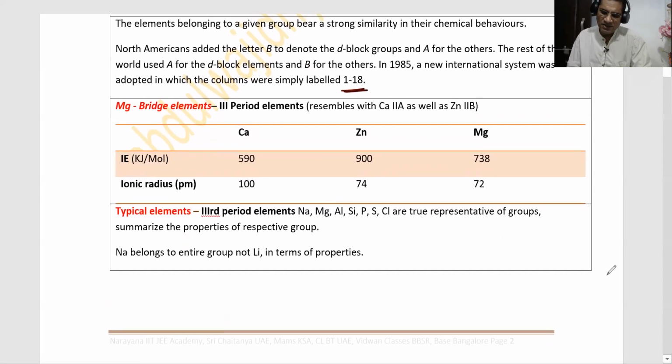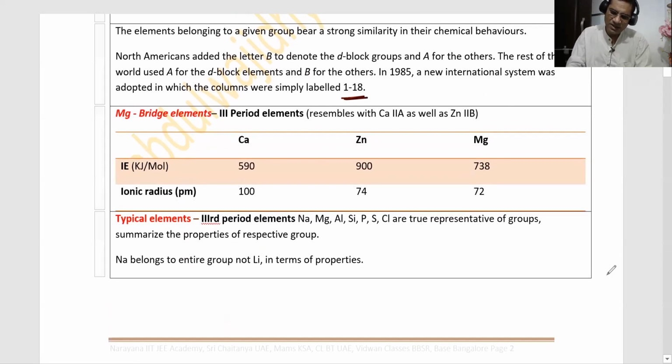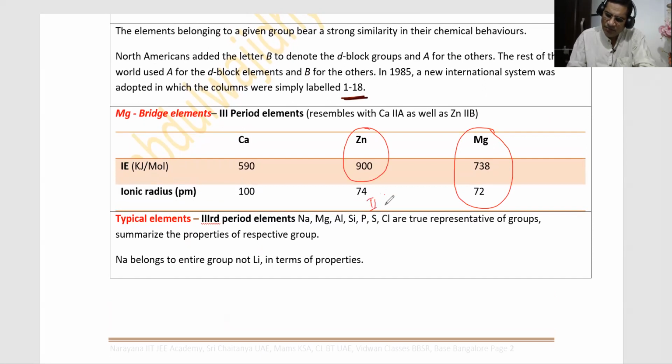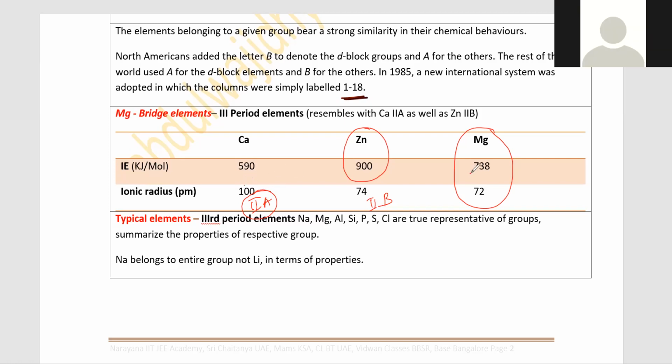this magnesium is a bridge element. Magnesium is considered a bridge element because its properties are lesser than zinc, that is second B, and greater than calcium, that is second A. So magnesium is a link between second A group element calcium and second B group element zinc. Ionization energy of calcium is lesser than magnesium, and zinc has more than magnesium.